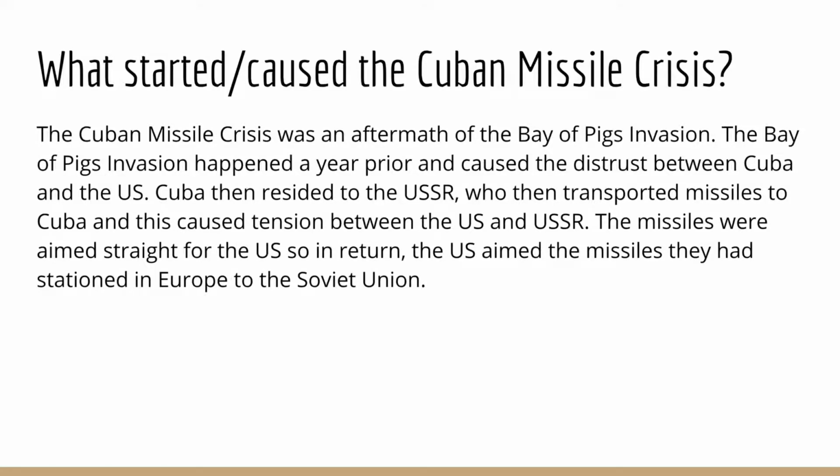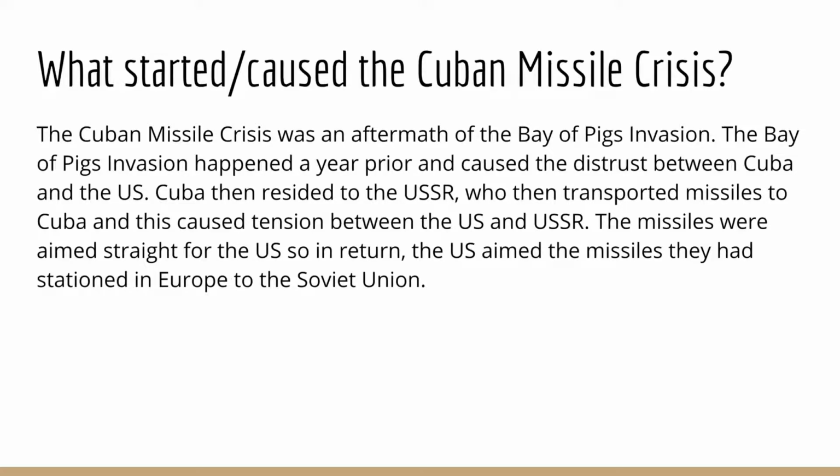Then Cuba resided to the USSR, who then transported missiles to Cuba, and this caused tension between the US and the USSR. The missiles were aimed straight for the US, so in return the US aimed the missiles they had stationed in Europe to the Soviet Union. The missiles that were stationed in Cuba were there to give Cuba some safety and protection just in case the US tried to invade Cuba once again.